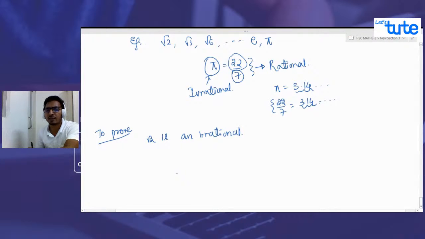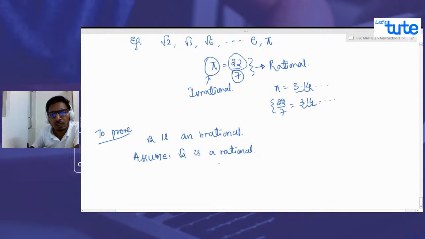So in this case, if we are trying to prove that root 2 is an irrational number, we are going to assume that root 2 is rational, and we'll try to solve according to this condition. At one point, we'll come to know that it is not possible at all. So when it is not possible that root 2 is a rational number, we have only one option: root 2 is an irrational number. That's how we try to prove this.